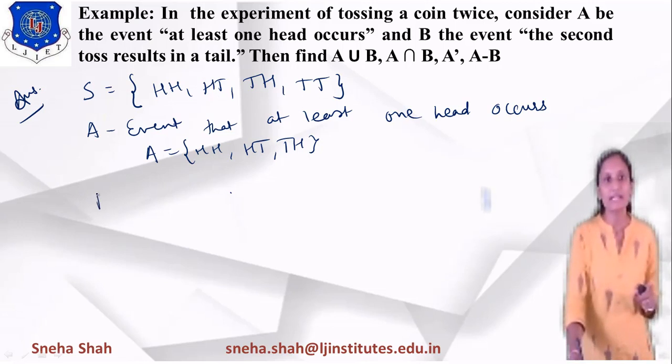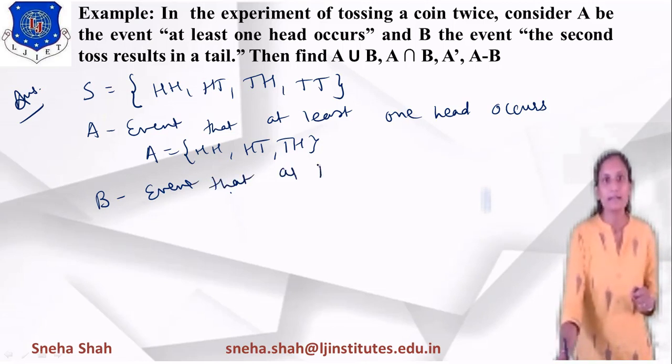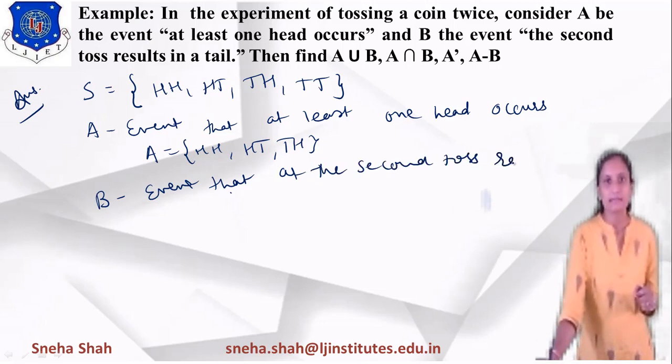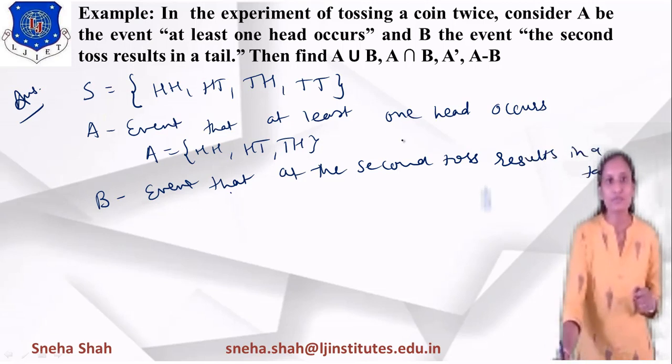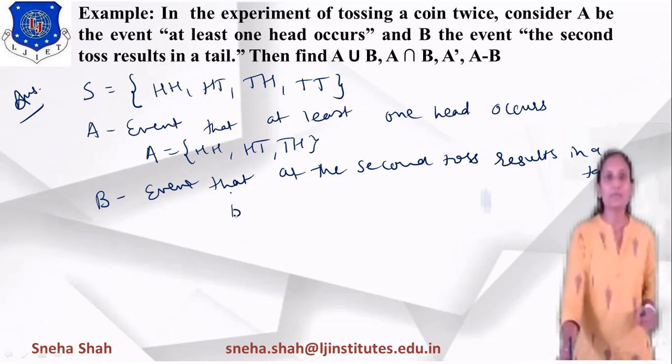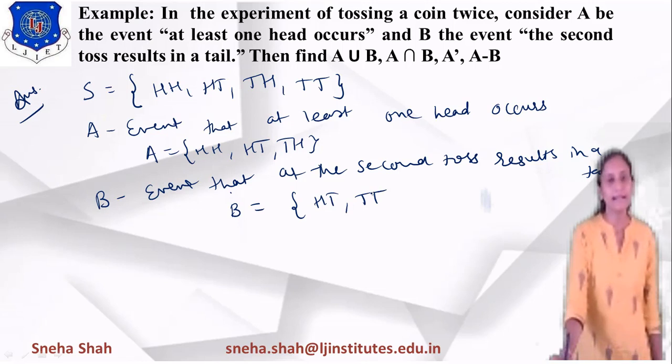So the second term should be tail. So what will be the event B? B will be considered as head tail or tail tail, right?